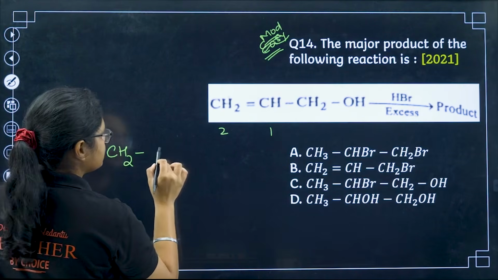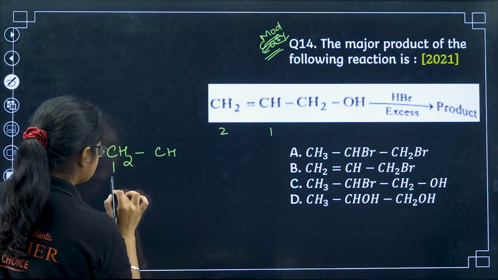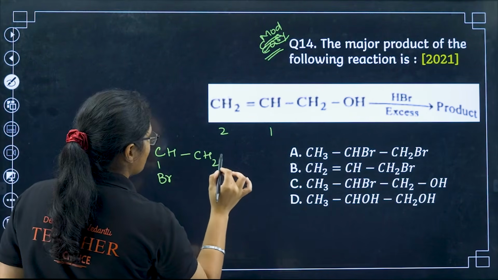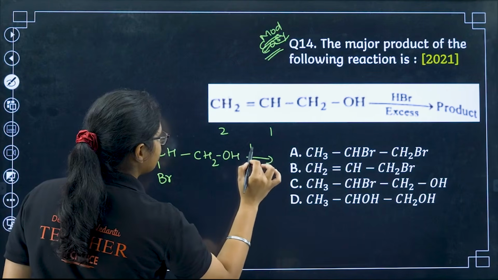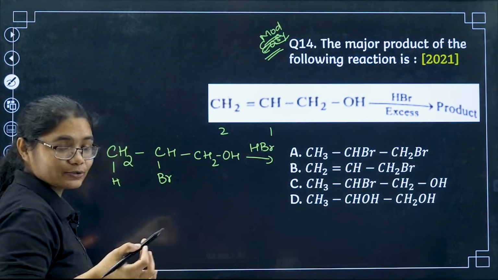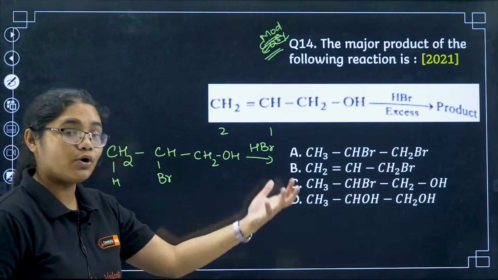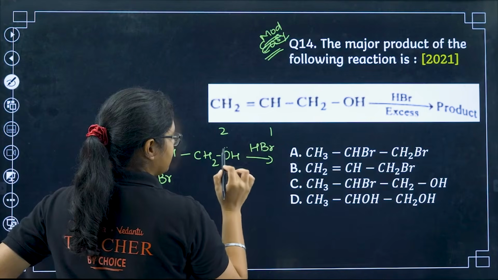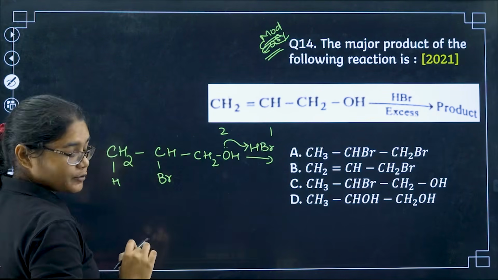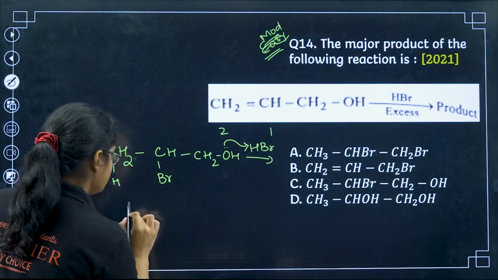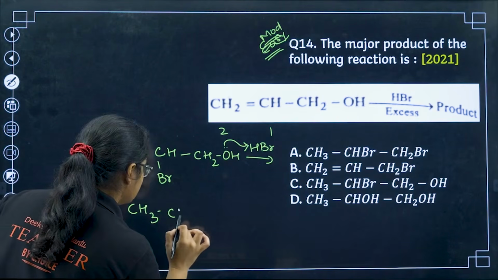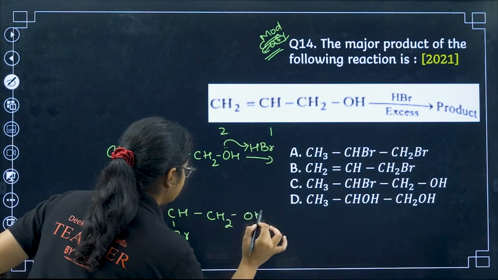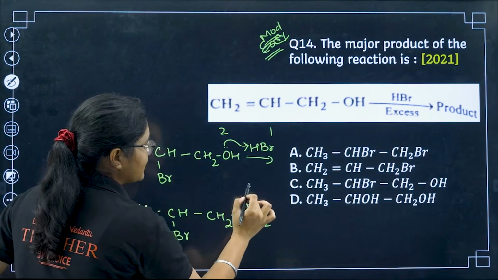So I will get CH2 CH, so here H is attached and here Br is attached. Then I have CH2OH. Now further HBr is given because it is excess. This reaction you will study in the alcohols chapter, but still I'll tell you here what happens. Because of this H, this O will take this H plus, because it is a nucleophile and this is an electrophile. So what I will get is CH3 CHBr CH2OH2 plus.